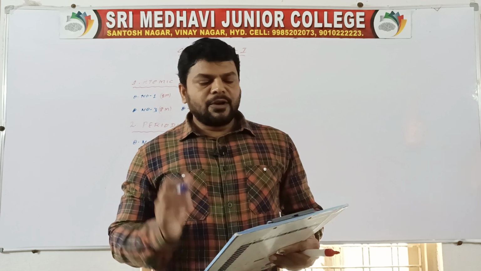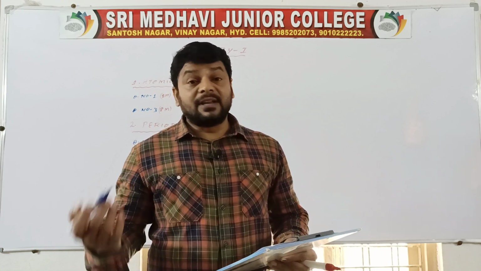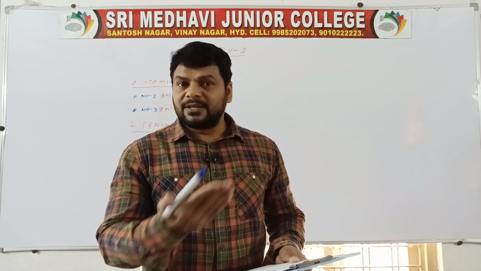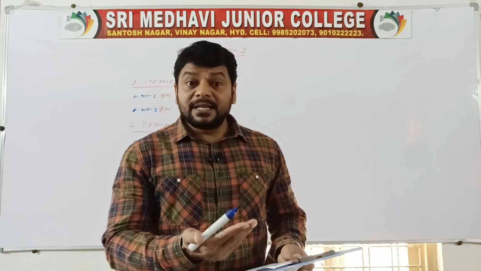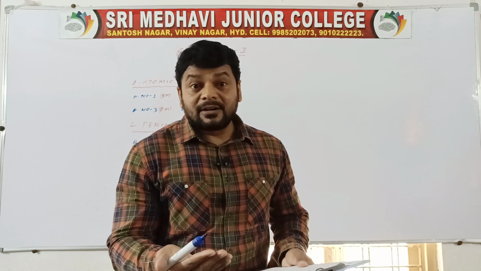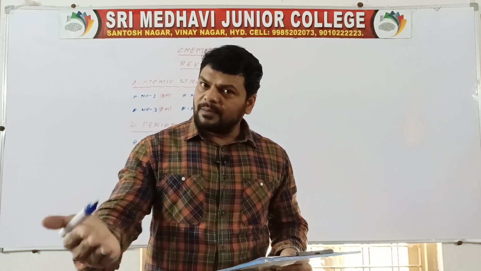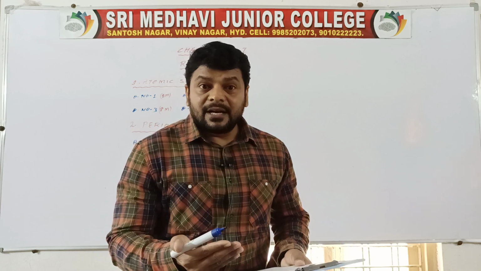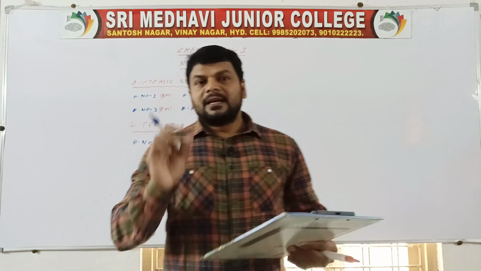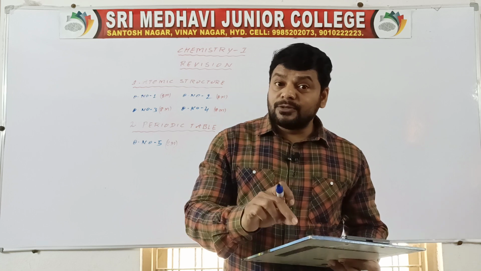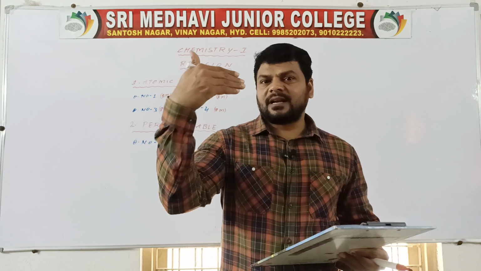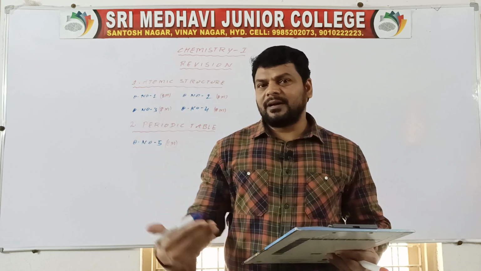In this question you have to write how the classification of elements into S, P, D, F blocks is done. Differentiating electron enters into S orbital, the elements are called S block. Differentiating electron enters into P orbital, the elements are called P block elements. Differentiating electron enters into D orbital, the elements are called D block elements. Differentiating electron enters into F orbital, the elements are called F block elements. You have to first write S block, then P block, then D block, then F block.